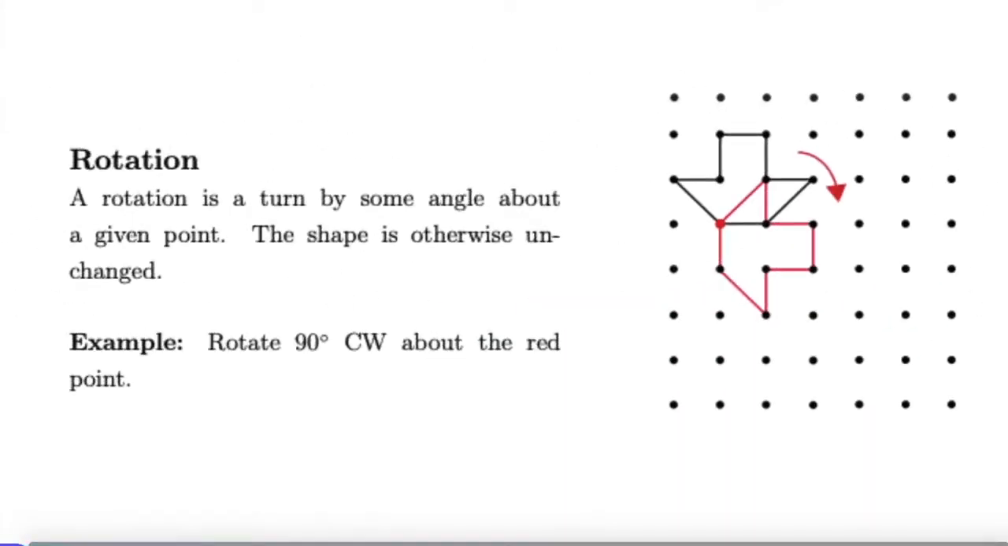The third type is a rotation. A rotation is a turn by some angle around a given point. Again, the shape is otherwise unchanged. So here we see rotating 90 degrees clockwise about the red dot.